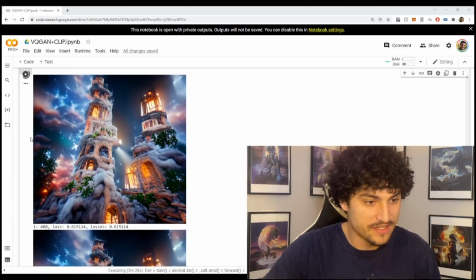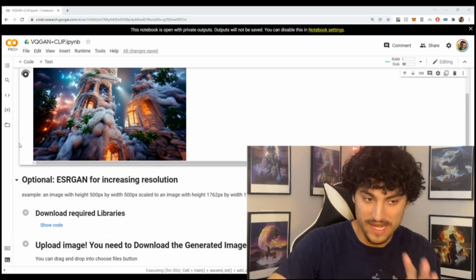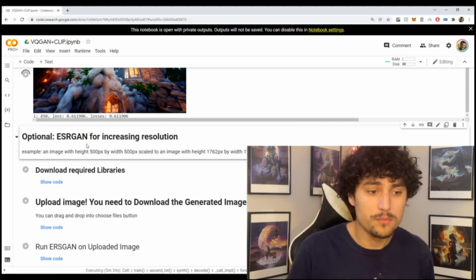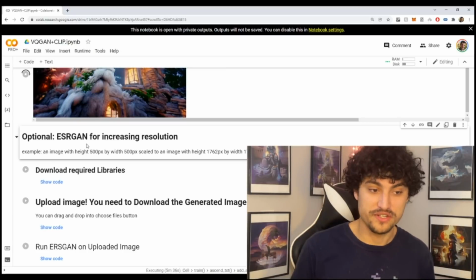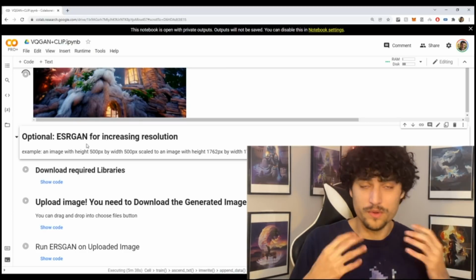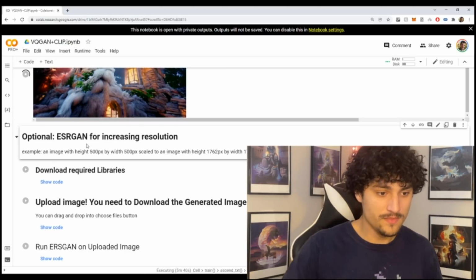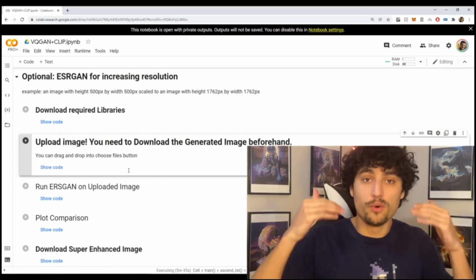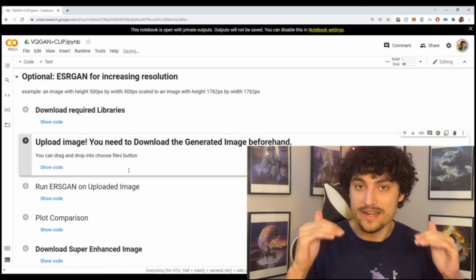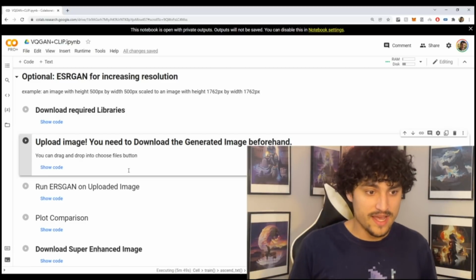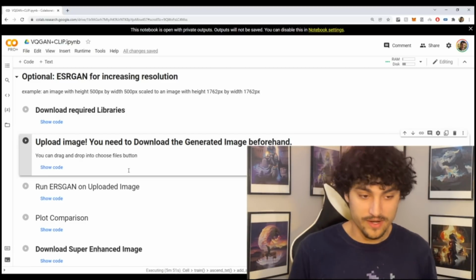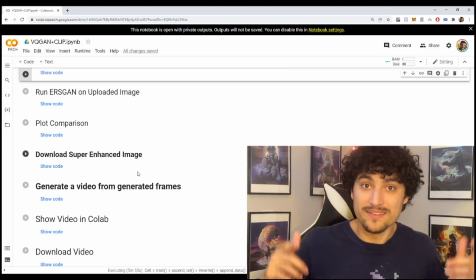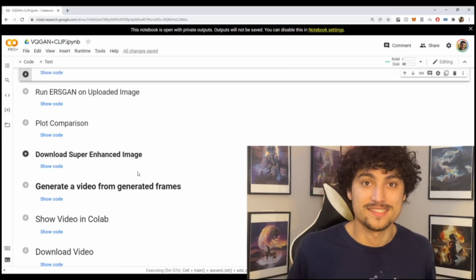Now, as you see here, we've generated a very nice painting. And what we can do is run the following code blocks and increase the resolution with another GAN, another type of neural network. You just have to run these code blocks and it'll 4x whatever resolution, whatever height and width you have, and it's going to make it look really good. So definitely check that out, but that's going to conclude CLIP and let's check out Codex.